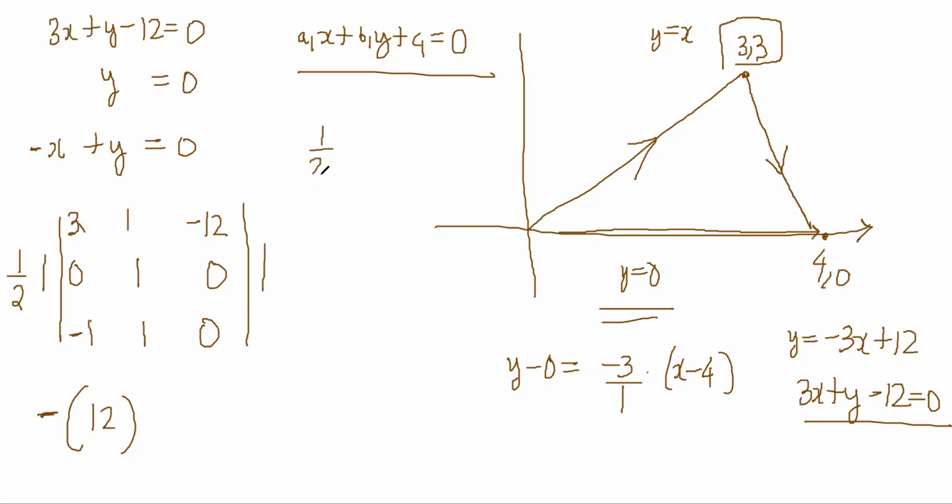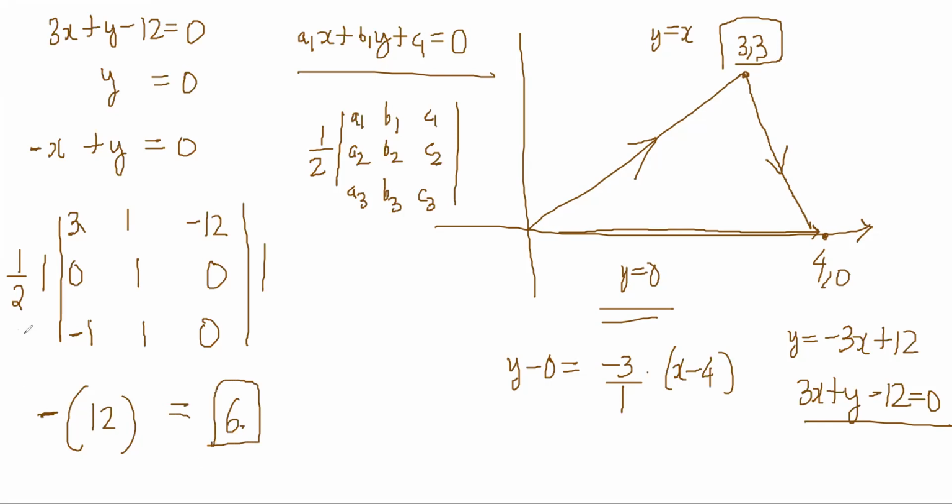The formula will be half of the determinant. Earlier the area of the triangle had come as 6, so this is 6, and half of this is 6. You understand what we did, right?